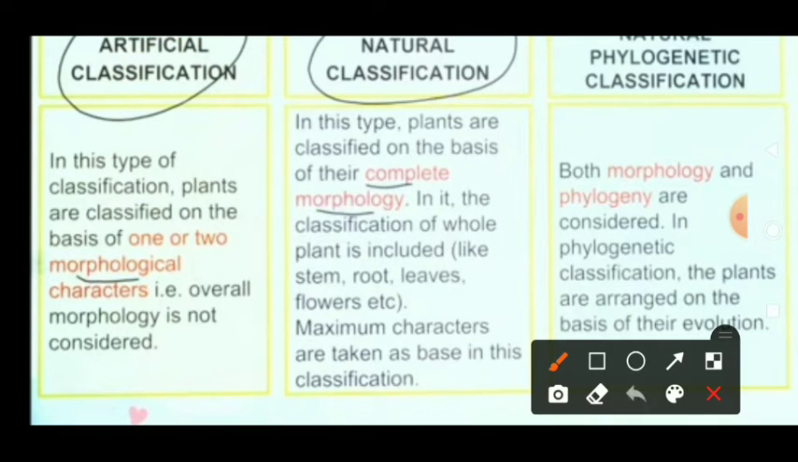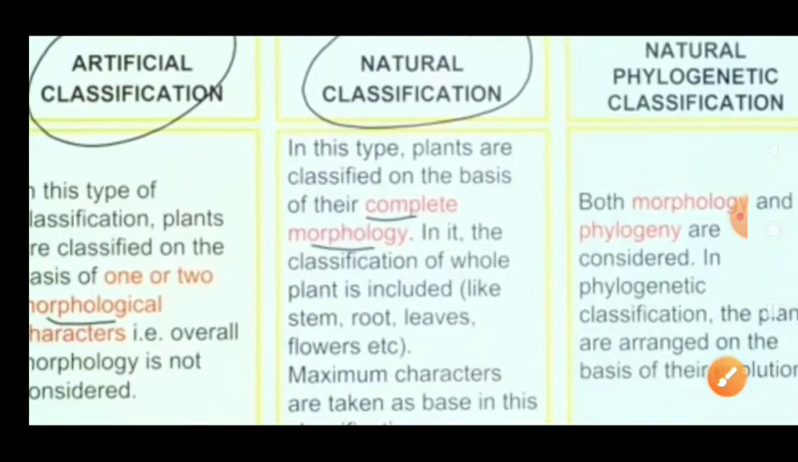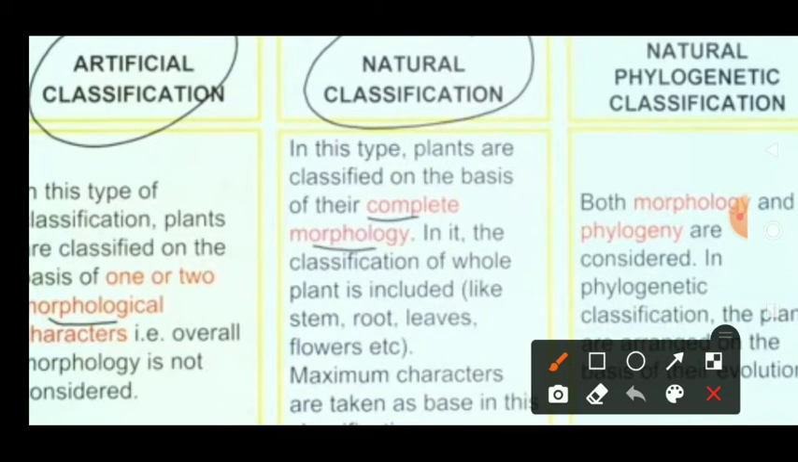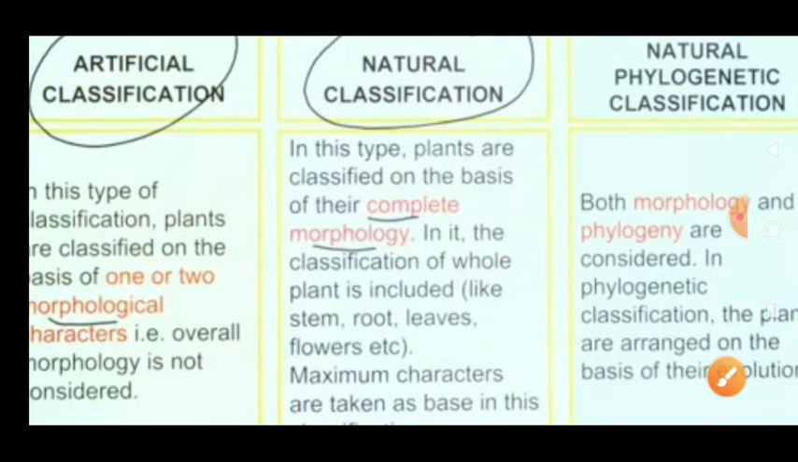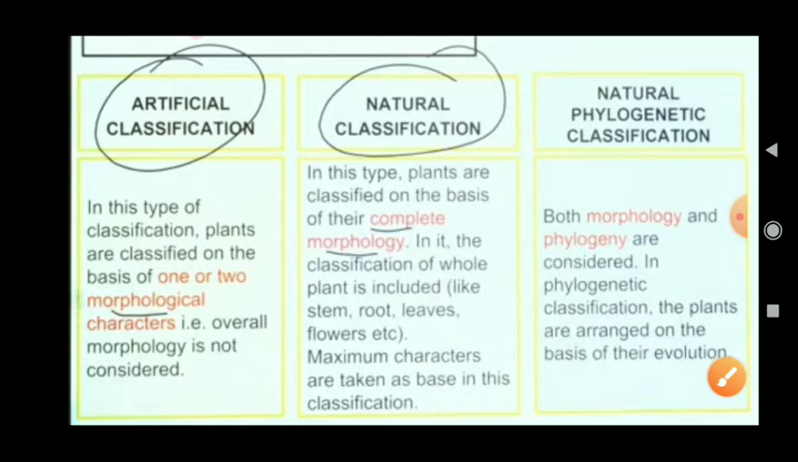Now what is natural classification? In natural classification, plants are classified on the basis of complete morphology. Let's take an example of flowers. A plant has flowers, and another plant does not bear any flowers. So these are two types. That's why natural classification is based on complete morphology.